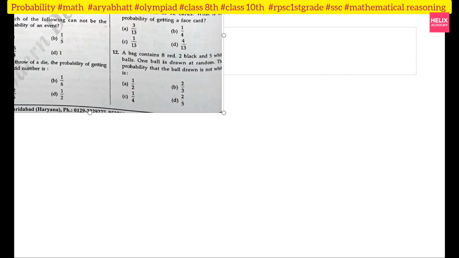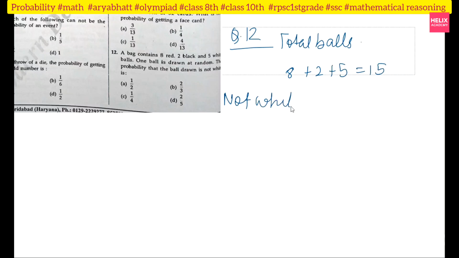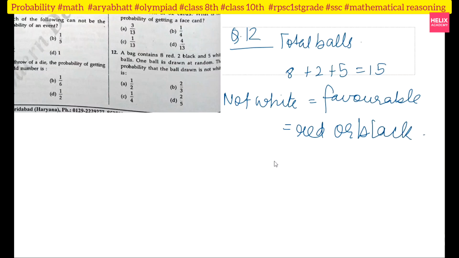See question number 12. There are 3 red, 2 black and 5 white balls. One ball is drawn at random. The probability that the ball drawn is not white. Not white means it may be black, it may be red. Total balls are 3 plus 2 plus 5, that is 10. Not white is my favorable condition, so I will say it is red or black. So it will be 3 plus 2, right?